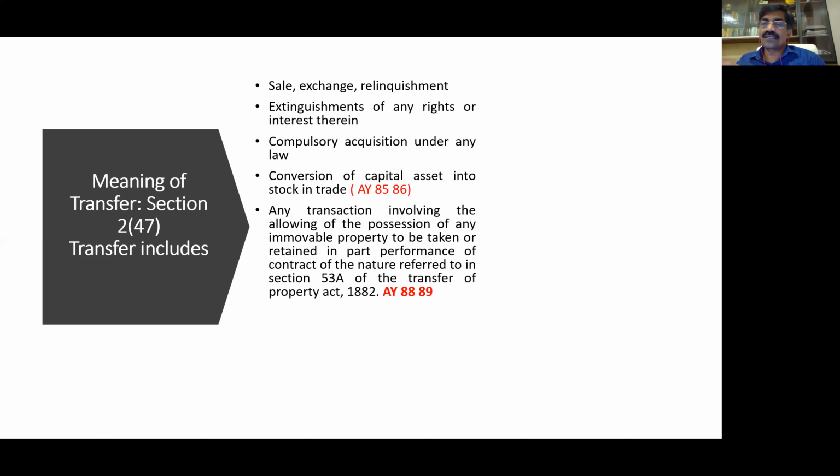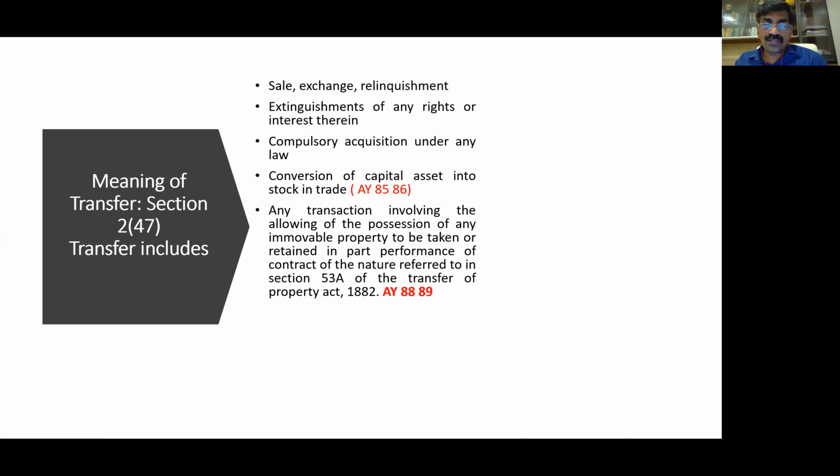That means it gave a simple, easy tax planning opportunity for people to start a business for a few days or few months, transfer the asset, sell it off, and pay no business income tax, no capital gains tax. In fact, they will write off some expenditure and claim business loss also. And you all know business loss can be set off against any head of income except salaries. So therefore, they introduced this particular provision.